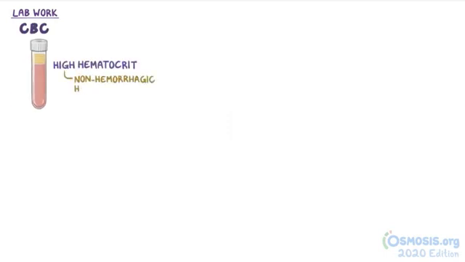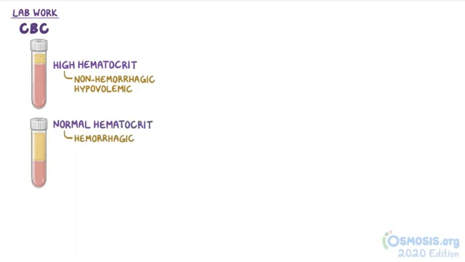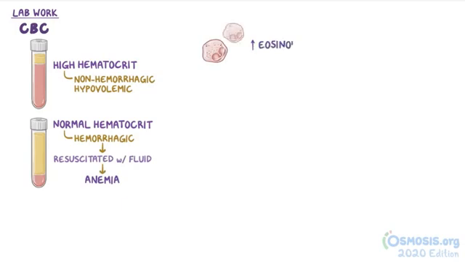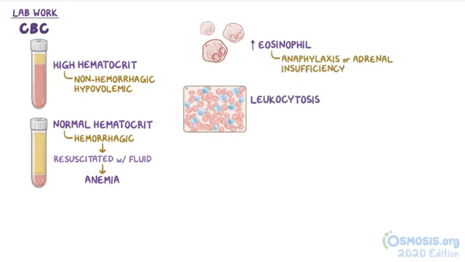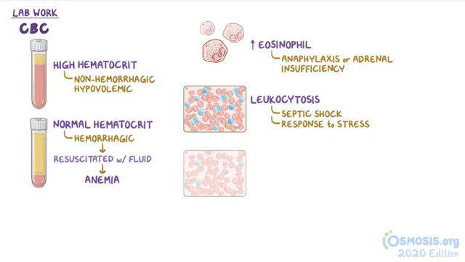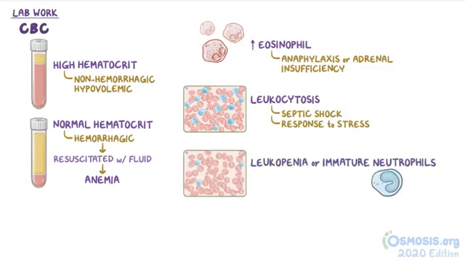Alright, now lab work depends on your clinical suspicion. A CBC might reveal a high hematocrit in non-hemorrhagic hypovolemic shock due to hemoconcentration. Hemorrhagic shock might initially show a normal hematocrit because a person loses red blood cells and a proportional amount of plasma with it. But later, only after they're resuscitated with fluid, does the anemia appear. An elevated eosinophil count can occur in anaphylaxis or adrenal insufficiency. Leukocytosis might indicate septic shock, but it could just be a response to the stress of any type of shock. On the other hand, leukopenia or presence of immature neutrophils called band cells are more specific for sepsis.